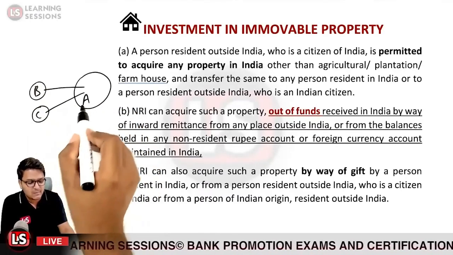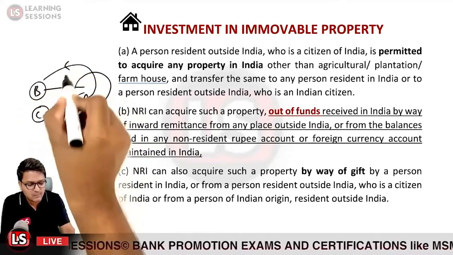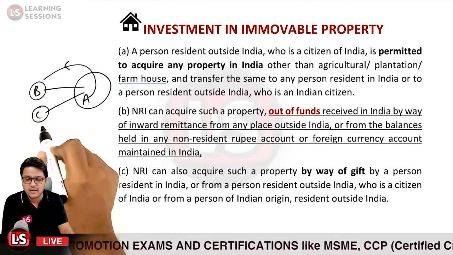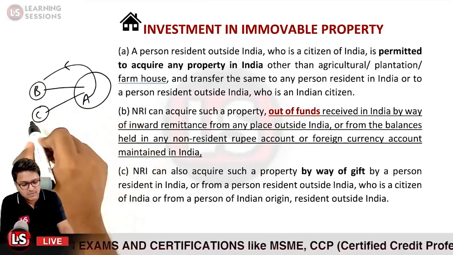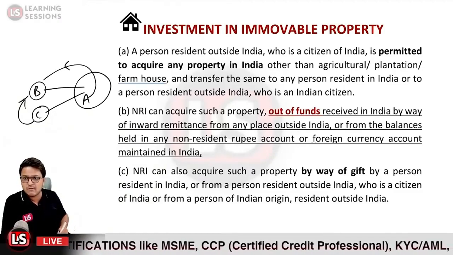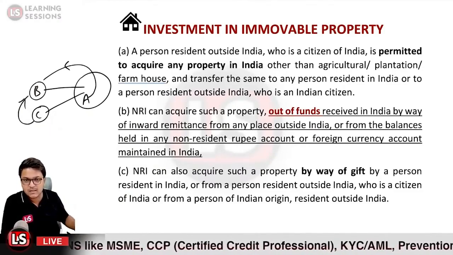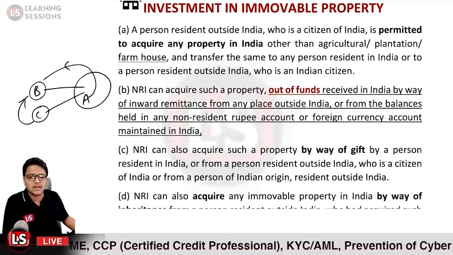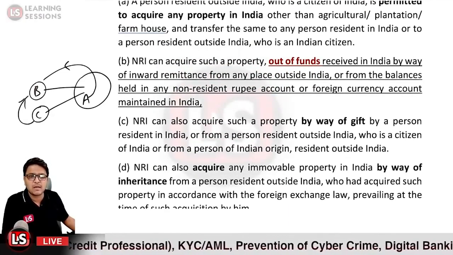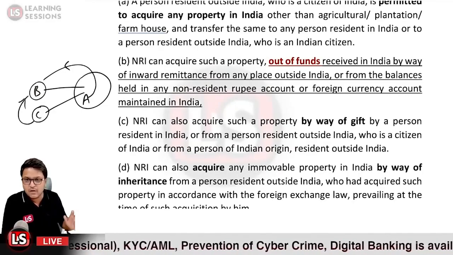So it could be the case that person A may have gifted a property to person B over here, or it may be the case that person C, who is also an NRI but a resident of India, must have gifted a property to person B over here. Okay, so that is the case that we should be understanding in this particular point. Okay, after that, an NRI can also acquire any immovable property in India by way of inheritance.